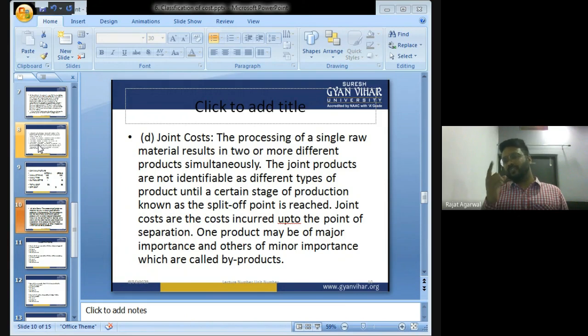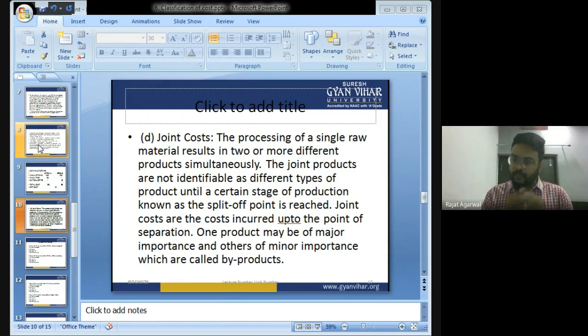So to manufacture cheese, butter, and milkmaid, what product is required by Amul? That is milk. The basic raw material is milk.